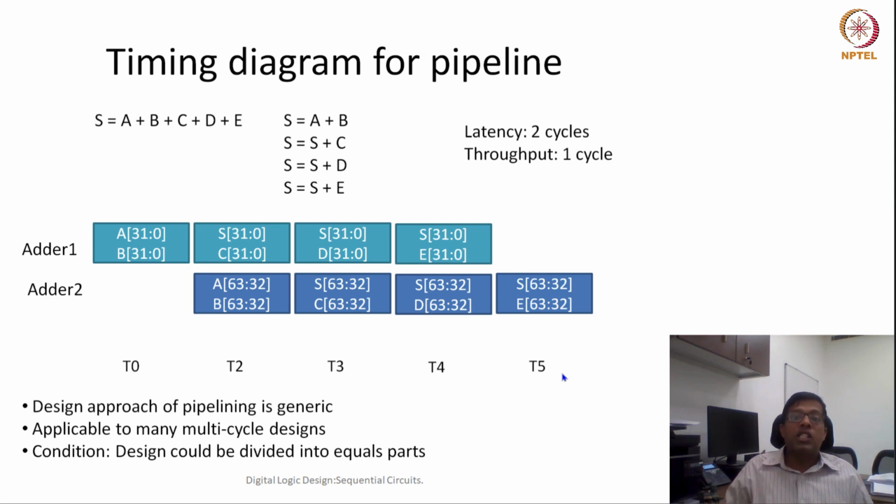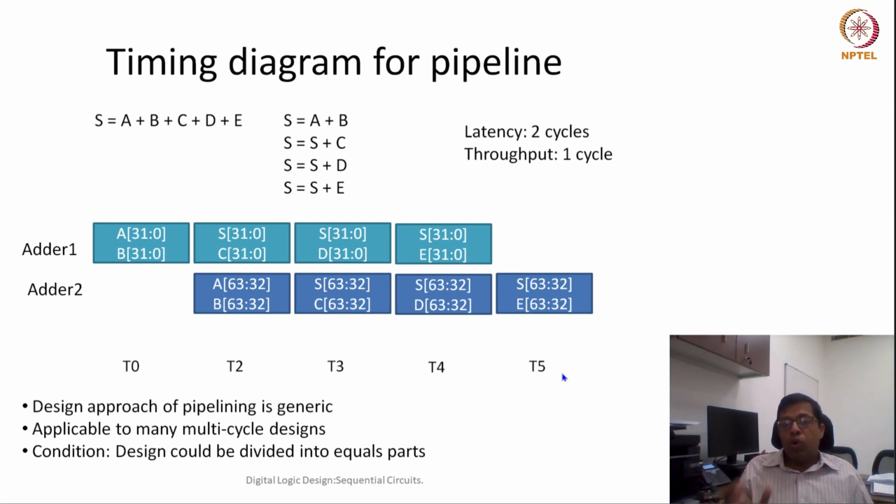Pipelining is quite generic, and we see it in our daily life also. For example, when you go to a Golgappe wala, he will give it to one person, then to a second, then to a third, and by the time one finishes, he'll give it again. So this is a very generic concept, applicable in many real life applications, and also in many digital design circuits.